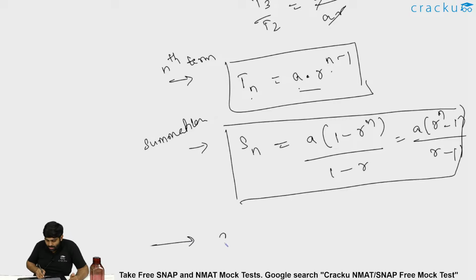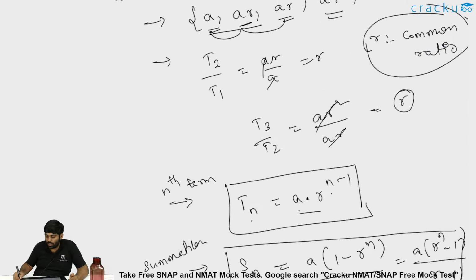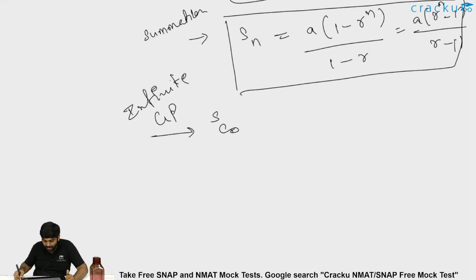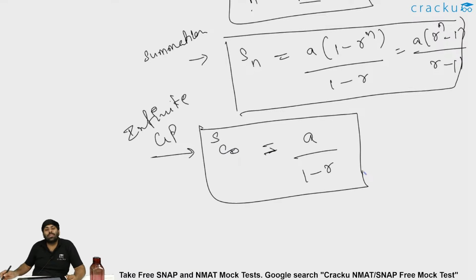But what is S infinity? The summation till infinity for an infinite GP. There is something known as an infinite GP, where the terms keep going like a, ar, ar square, ar cube, ar power 4 and so on till infinity. In that case, S infinity, the summation of all the terms in an infinite GP, will tend to a by 1 minus r.